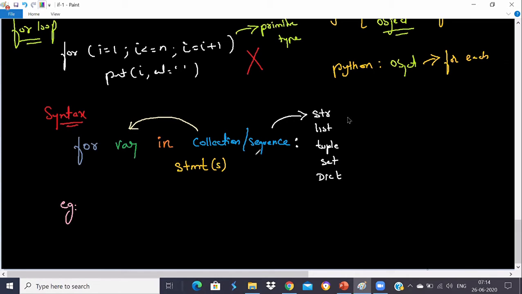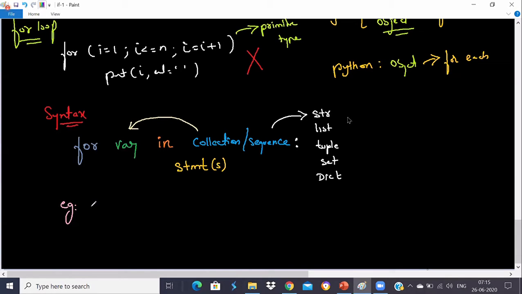But remember, integer, float, boolean, complex do not come under the sequential or collection types. So we cannot use an integer or float directly here. That is a very important thing: you cannot write an integer here. You cannot write for i in 10, the way you used to do in a while loop. You can use only the sequential type or the collection type, and then you can execute those statements.